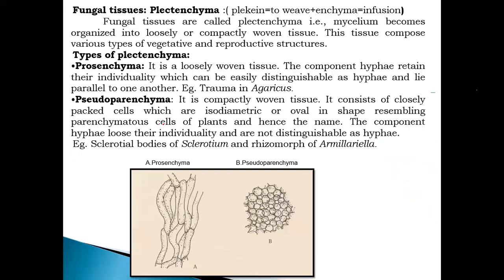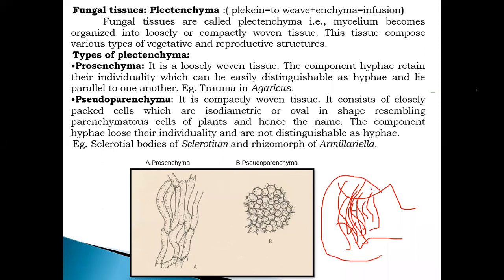Next, fungal tissues. Fungal tissues are called plectenchyma, where the mycelium becomes organized into loosely or compactly woven tissues. Suppose this is a single thread-like structure of the fungus; that is called a hypha. A group of such hyphae is called mycelium. When this mycelium is woven or compactly arranged into a special structure, it is called plectenchyma, and that is the fungal tissue.